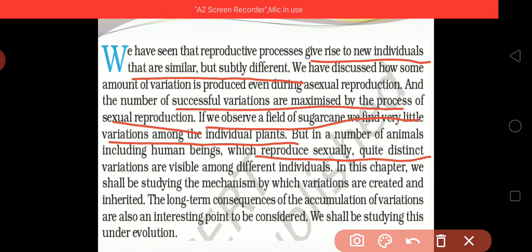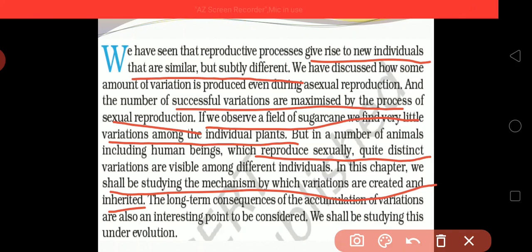In this chapter we shall be studying the mechanism by which variations are created and inherited. Once again, if a new individual is produced from the parent species, then there is a certain variation in that new individual. Due to which phenomena that variation is created, and why it has a difference, we will study.